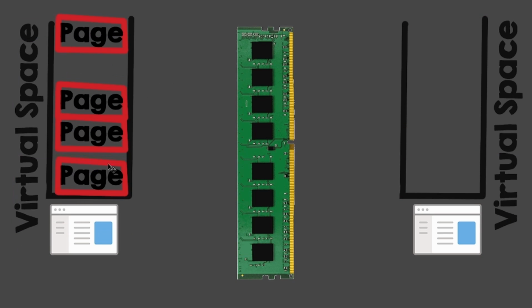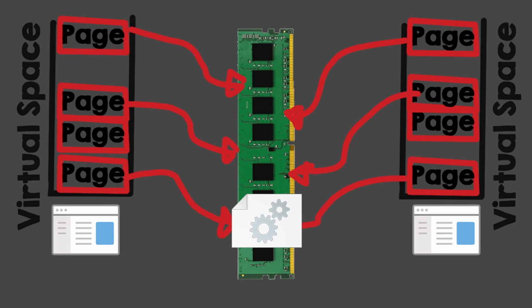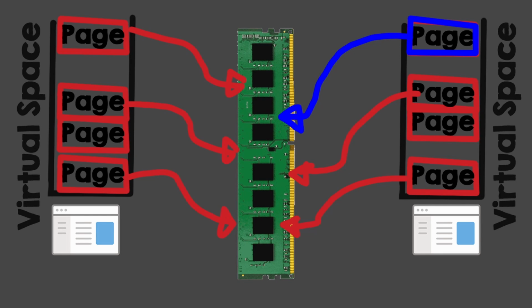For some things, the operating system will reuse pages. For example, when loading a DLL, the operating system can load the DLL functions only once in RAM, regardless of how many processes use those functions. The mappings can and will probably still be different, but the addresses will point to the same place. Now, what happens if one process wants to read from another process's memory? Well, since they have different mappings, you can't just read from another process's memory. You have to ask Windows to copy the memory content into your own virtual space.